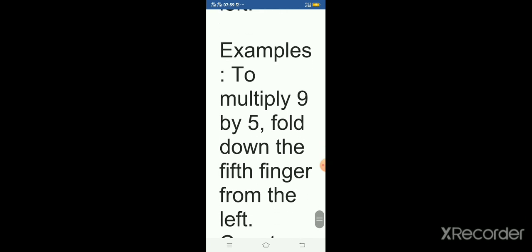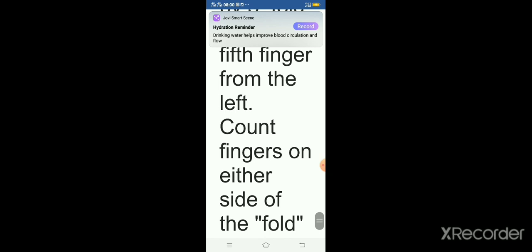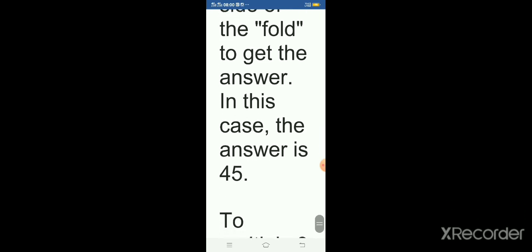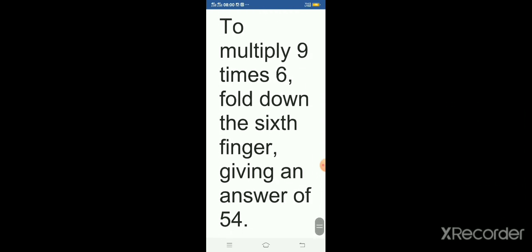Example, to multiply 9 by 5, fold down the fifth finger from the left. Count fingers on either side of the fold to get the answer. In this case, the answer is 45. To multiply 9 times 6, fold down the sixth finger, giving an answer of 54.